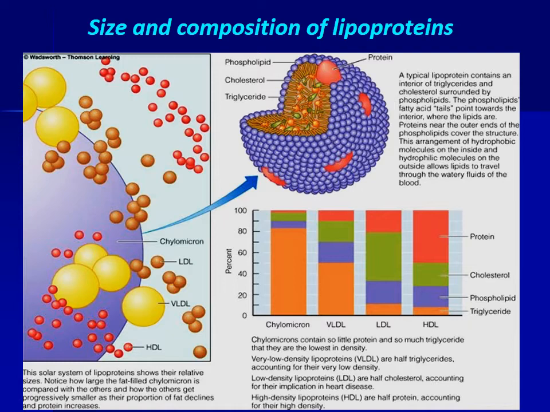Chylomicrons contain so little protein and so much triglyceride that they are the lowest in density. Very low density lipoproteins are half triglyceride, accounting for their very low density. Low density lipoproteins are half cholesterol, accounting for their implication in heart disease. High density lipoproteins, HDL, are half protein, accounting for their high density.